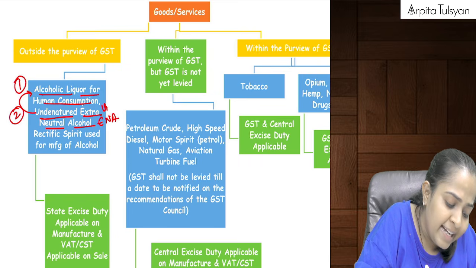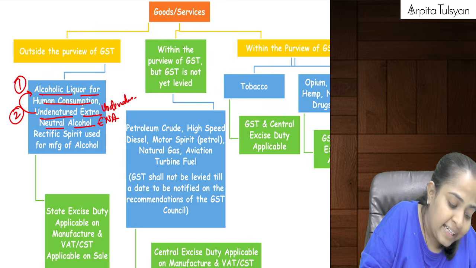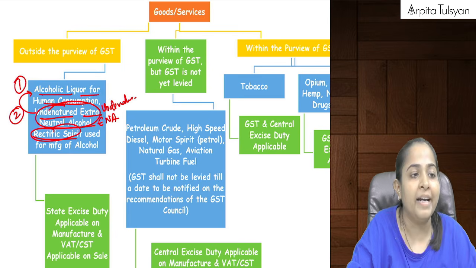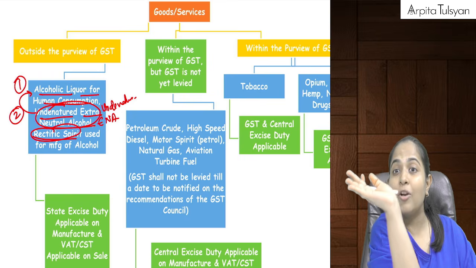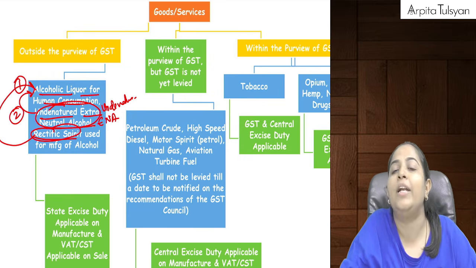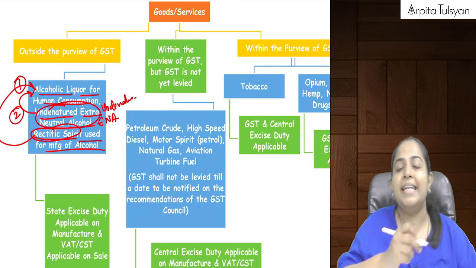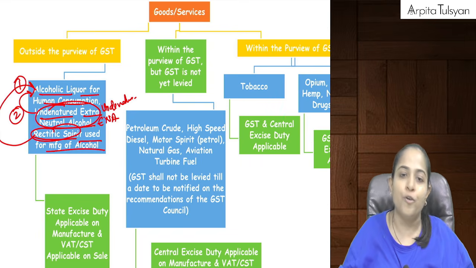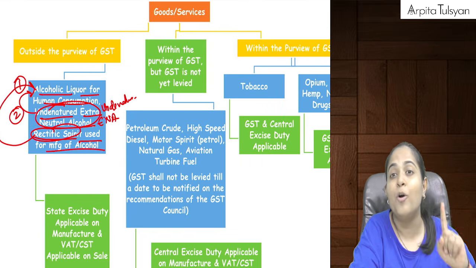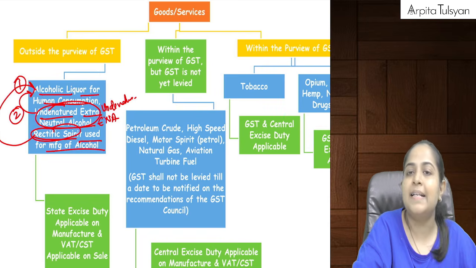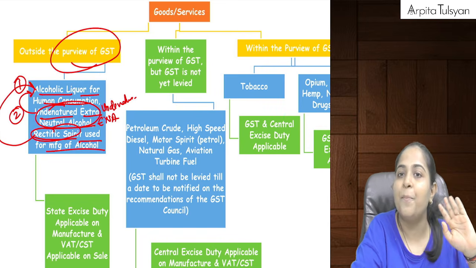So if undenatured ENA or rectified spirit is used as a raw material for making alcoholic liquor for human consumption, then even the raw material has been totally shifted outside the purview of GST. But it should be only for alcoholic liquor for human consumption. Then in such a case, these products are totally outside the purview of GST.